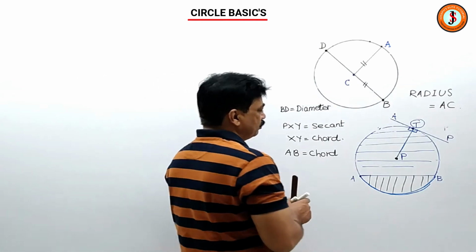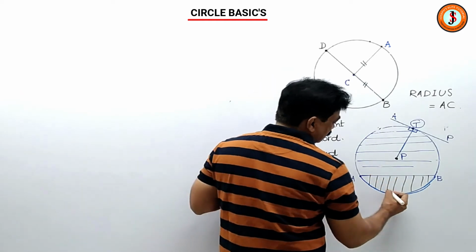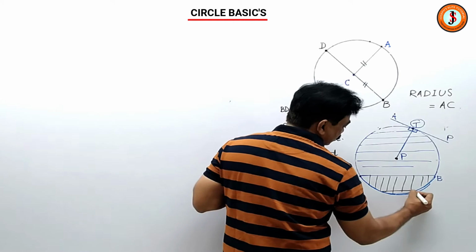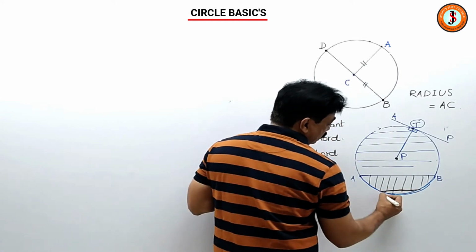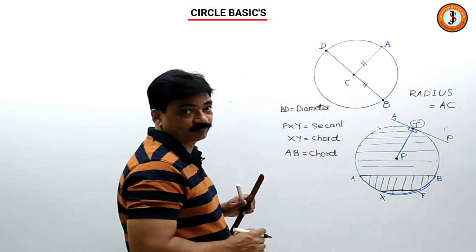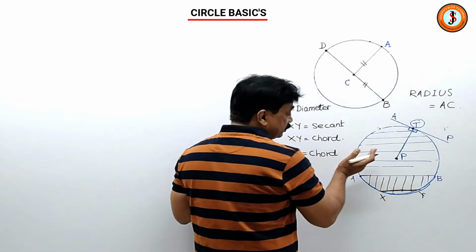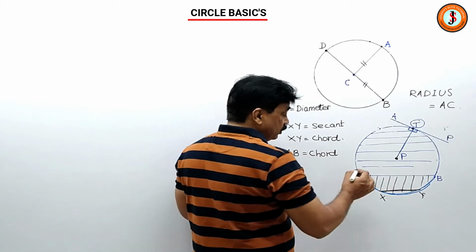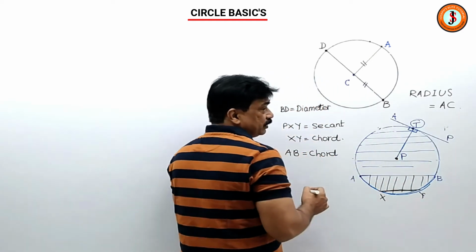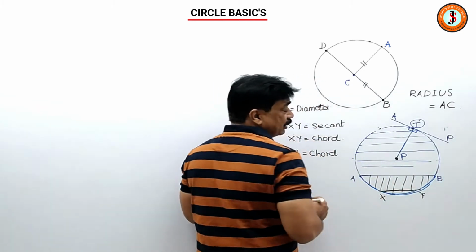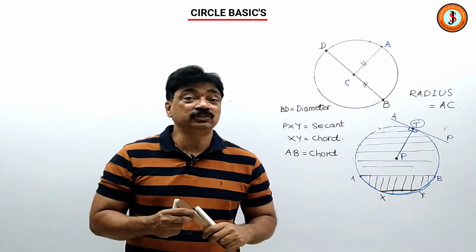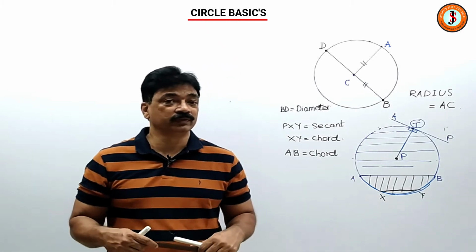Some more things you should remember, that as you keep on going, see there is a chord here. The smaller the chord, the farther it is from the center, and the larger the chord, the closer it is to the center. So what happens if I keep on moving, I will touch the center. If I make a chord which touches the center, that is a diameter. So the diameter is the largest chord, and it is at zero distance from the center.